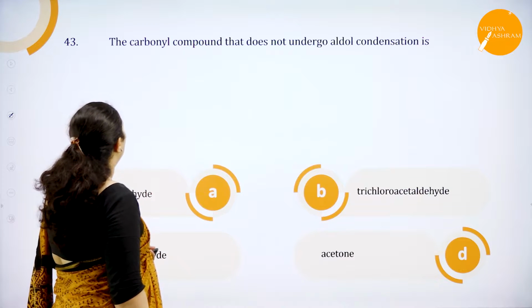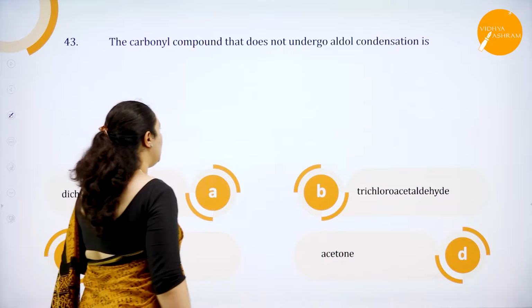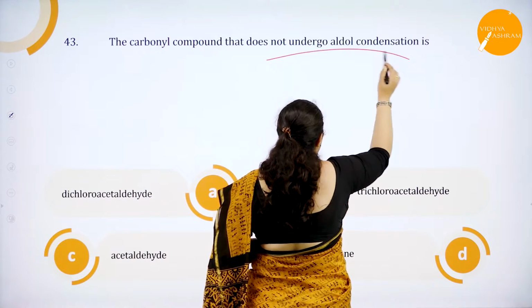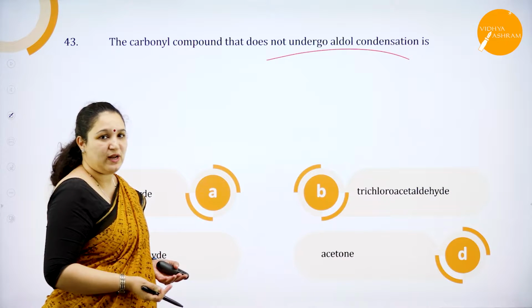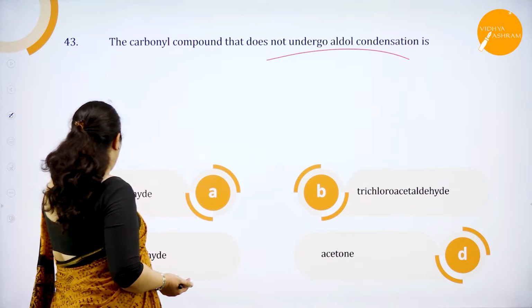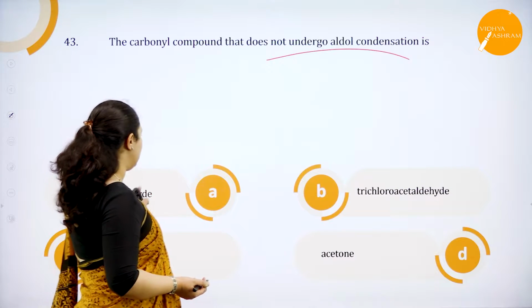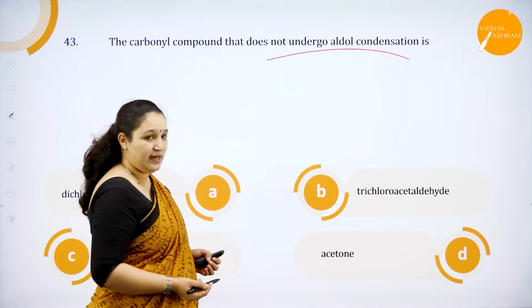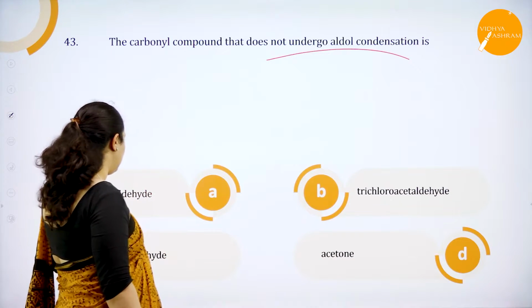43rd one, the carbonyl compound that does not undergo aldol condensation. If there is no alpha hydrogen atom, then aldol condensation cannot happen. So first we'll just see the options: acetaldehyde, dichloroacetaldehyde, trichloroacetaldehyde and acetone. Acetone has alpha hydrogen atom, you know the structure.